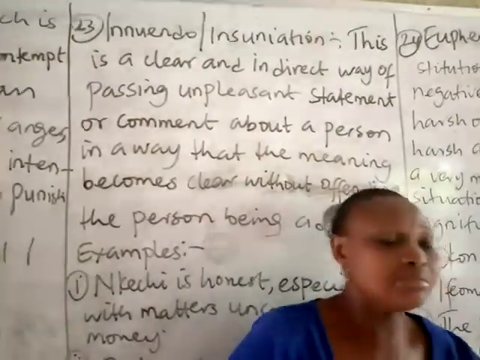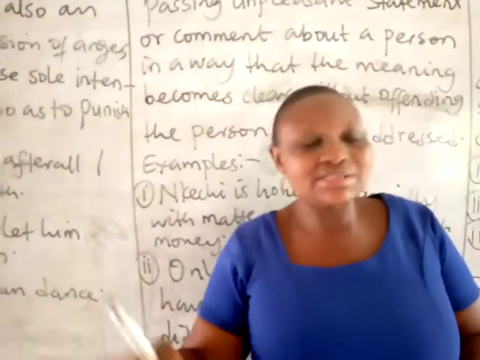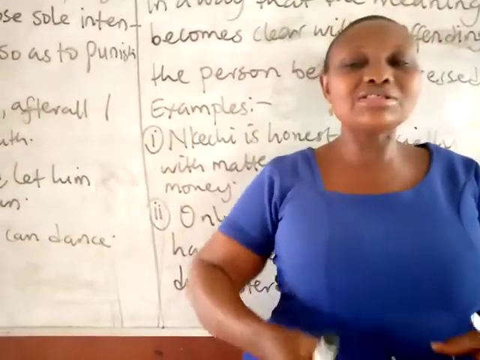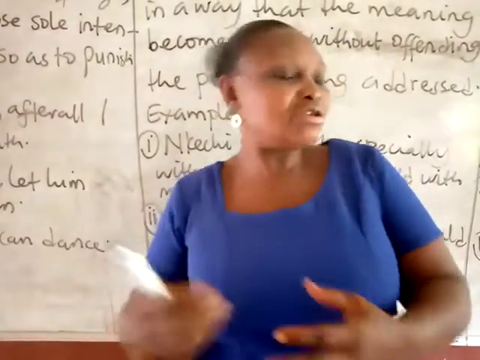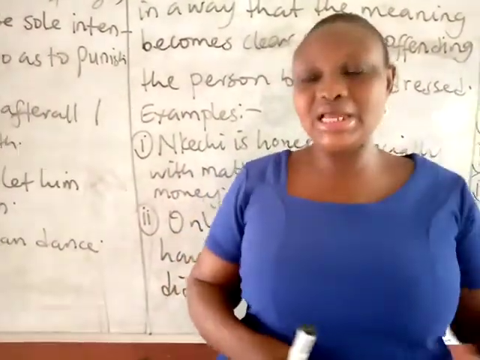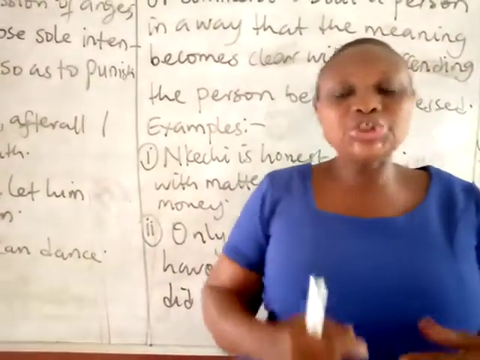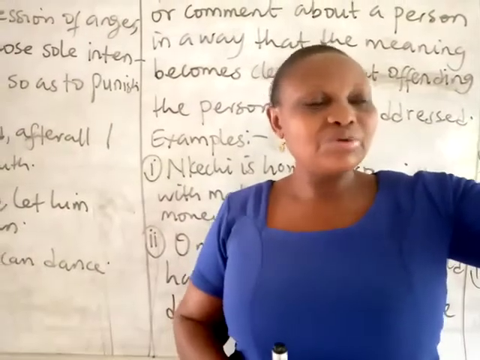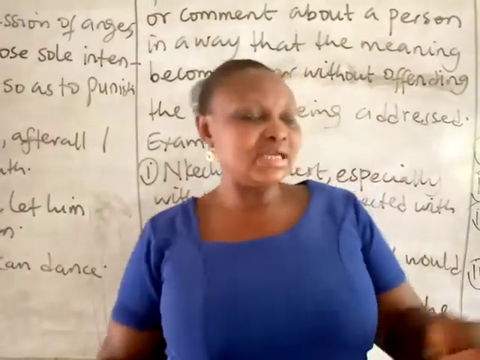Innuendo, often known as insinuation: we make statements and talk about people without actually bringing out the aspect of hurting the feelings of that person. But the message must be clear. It is only when the person begins to think about it that he or she will know that you are using a kind of ironical statement for him. Now let's look at the examples.